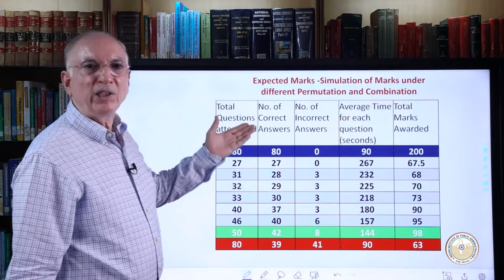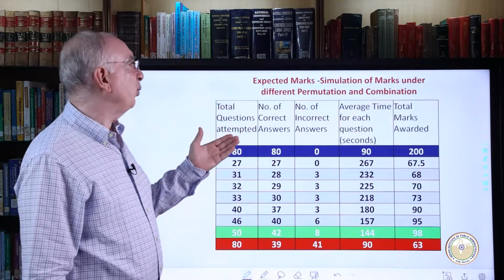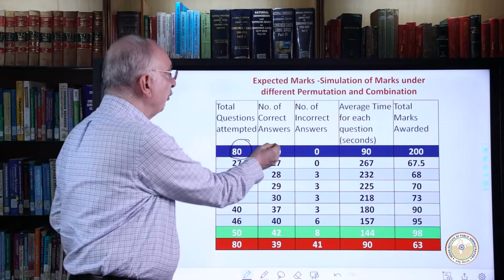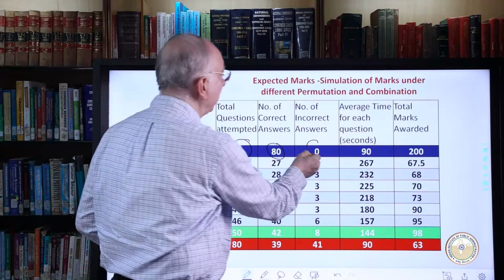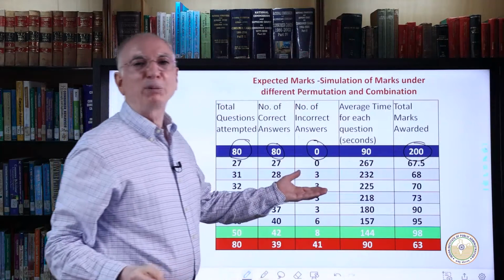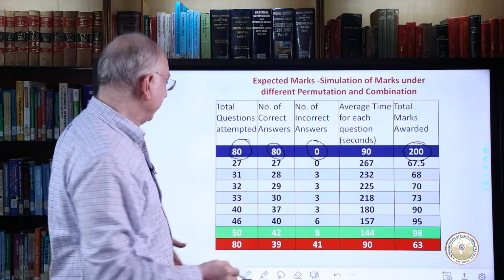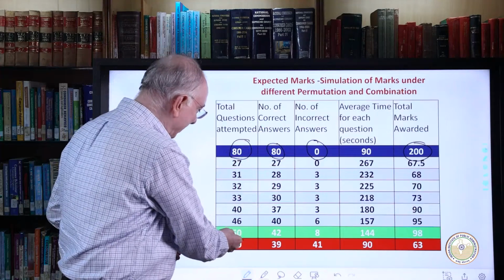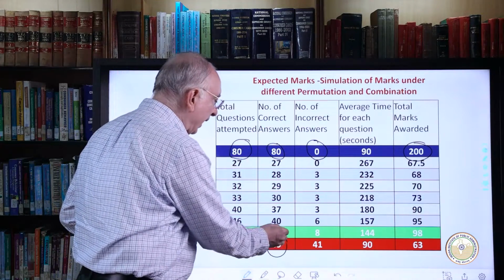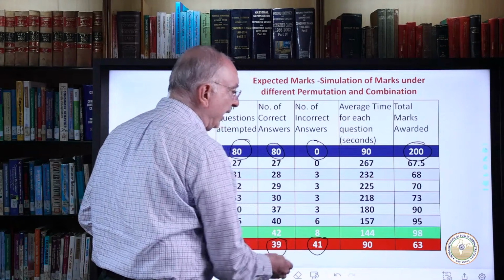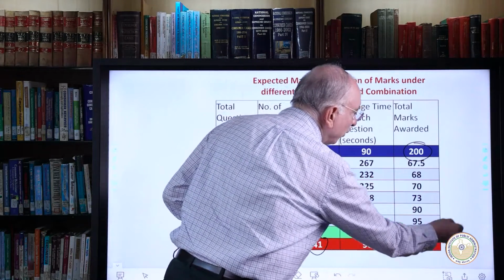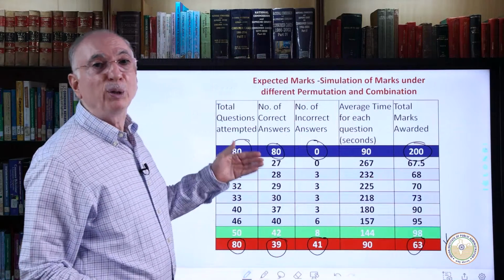Here is a simulation of expected marks under different permutations and combinations. Let us look at this. All 80 questions attempted and no incorrect answer, an ideal scenario, gives a dream score of 200 upon 200. Now, you have still attempted 80 questions, but unfortunately only 39 are correct and 41 are incorrect, and you got a score of 63, which is below the qualifying standard of 66.